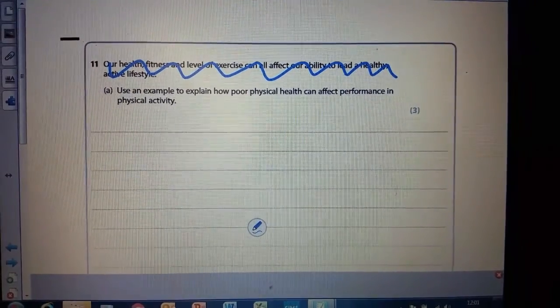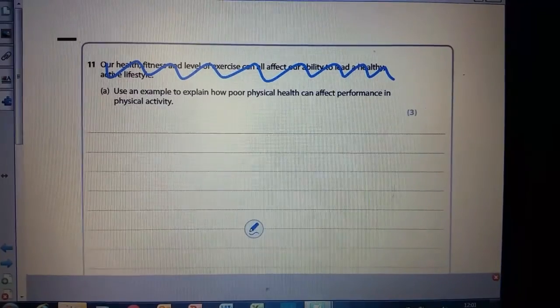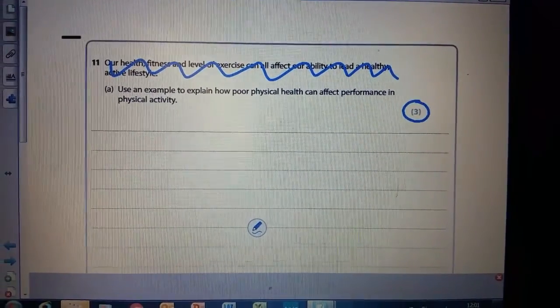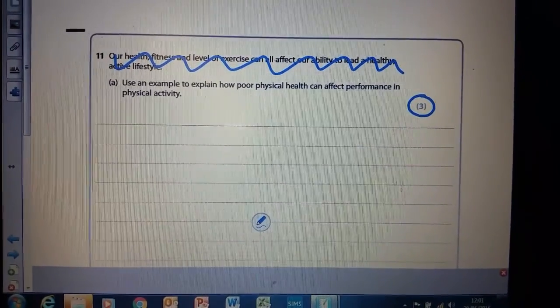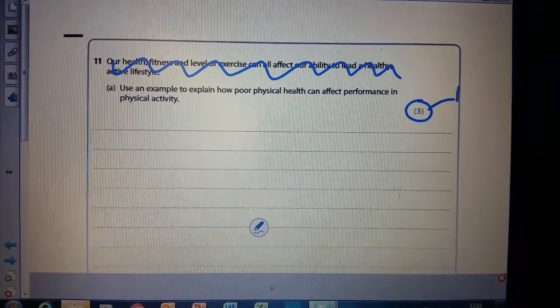So I'm going to try and pick out some key points about the question and areas around that. So the first thing I'm going to notice is that it's worth 3 marks. So I'm going to highlight that or circle that. Okay, and that leads me to think that it might be requiring me to write a developed statement, so a little bit more detail.